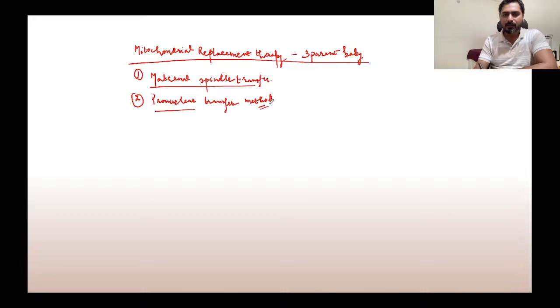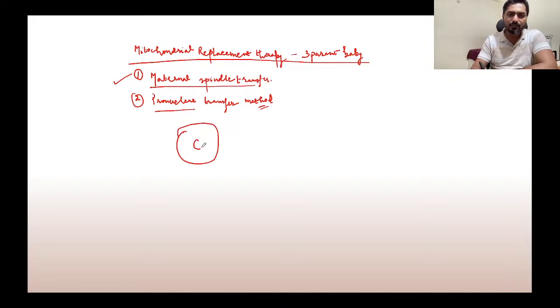So what do we do in the maternal spindle transfer method? The idea is that if the mother's egg cell is defective, it means its cytoplasm is defective. See, the diagram might be crude, but this is just to develop our understanding.